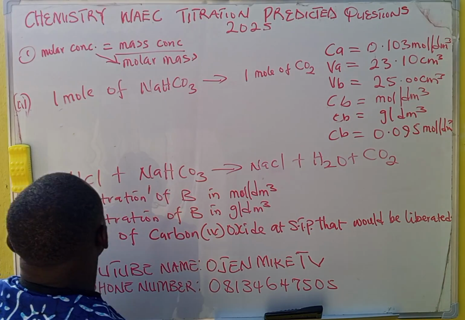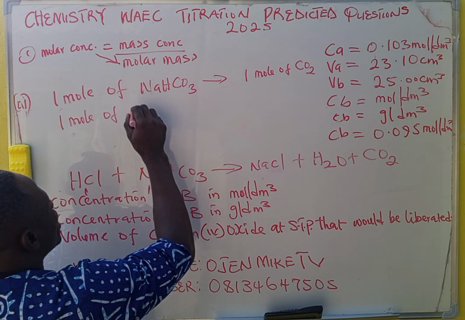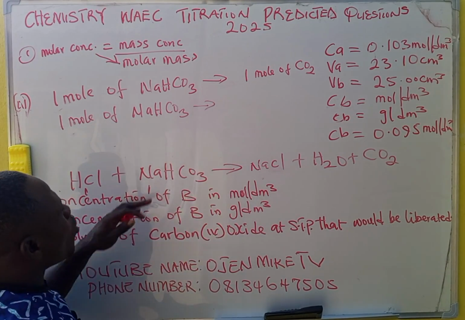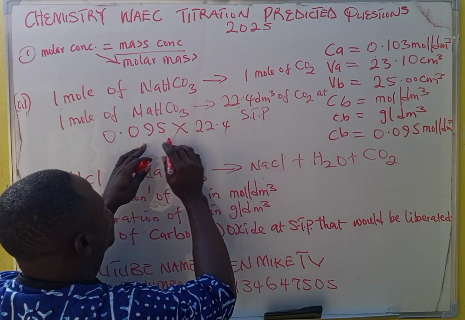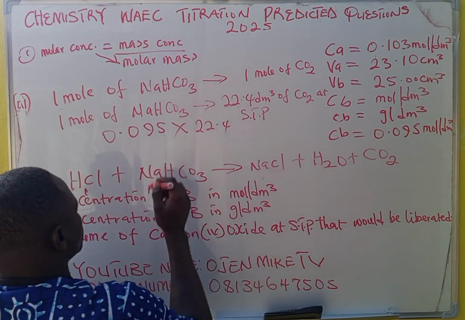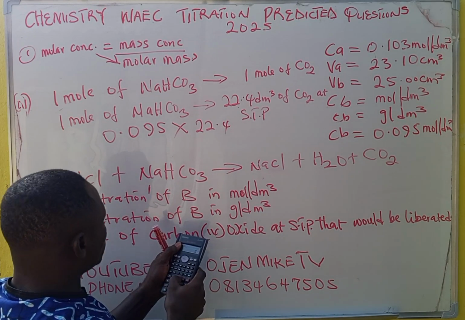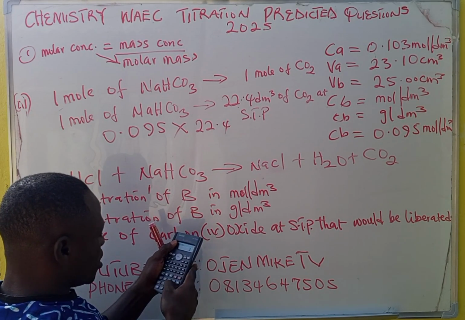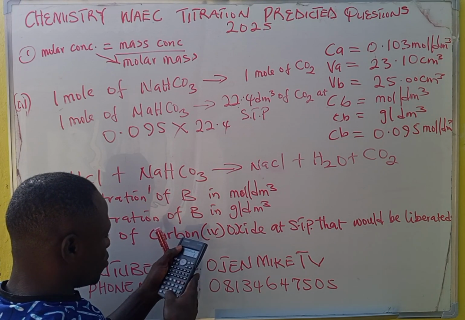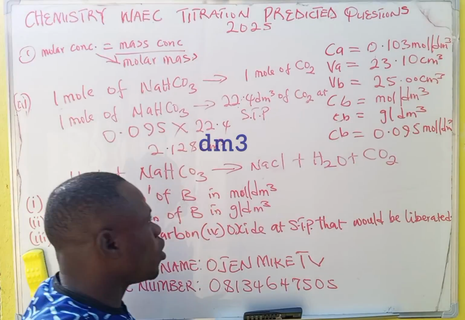Now you go again. 1 mole of NaHCO3 will produce 22.4 dm cubed. So therefore you have 0.095 times 22.4 is equals to, so you have what? This is what you are expected to get.